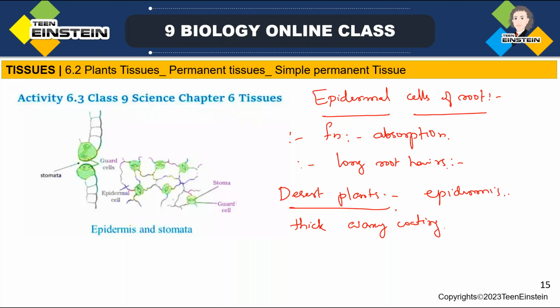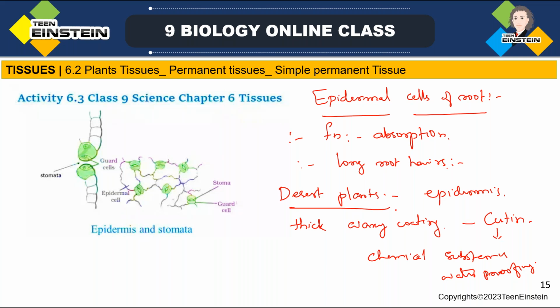Epidermis of desert plants has a thick waxy coating which is called cutin. Okay, so the chemical substance which has a waterproofing quality is cutin. Cutin is a chemical substance that has waterproofing capacity.